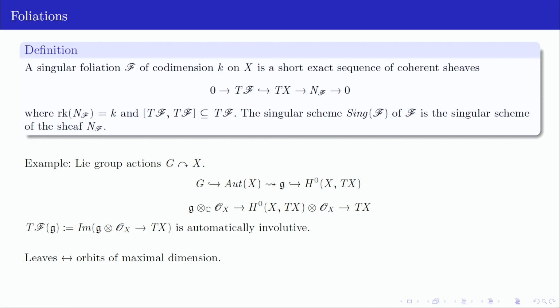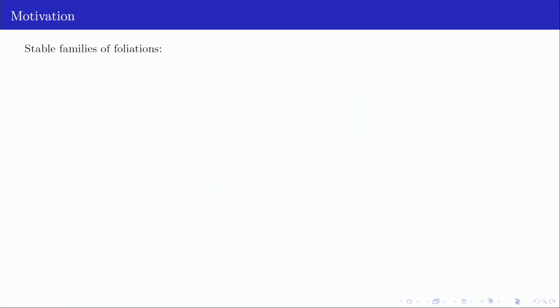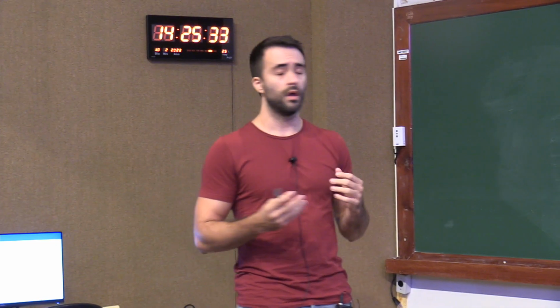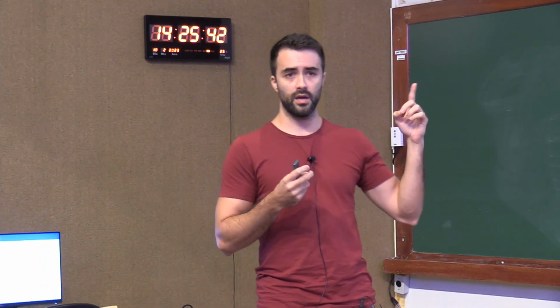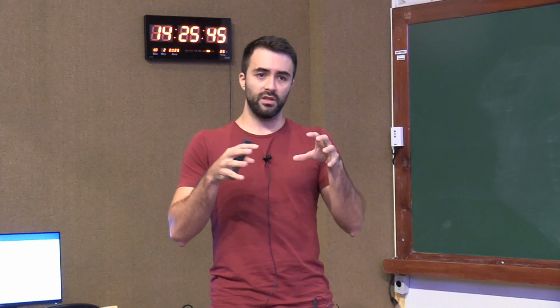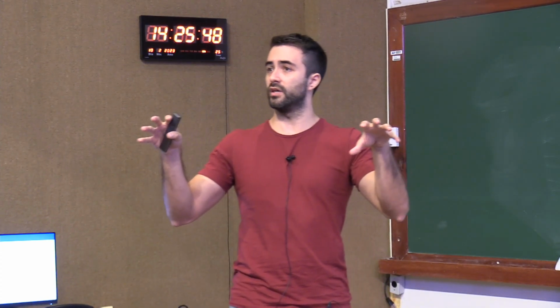So these foliations are important to me for two things. First, they have some, say, good geometric properties, which often have to do with the properties of the Lie algebra, which is nice. And the other thing is that they are very important for studying moduli spaces of foliations, right? In the literature, there are many results showing that some families where every member is a foliation of this type is stable, meaning that this family fills out an irreducible component of the space of foliations, right?